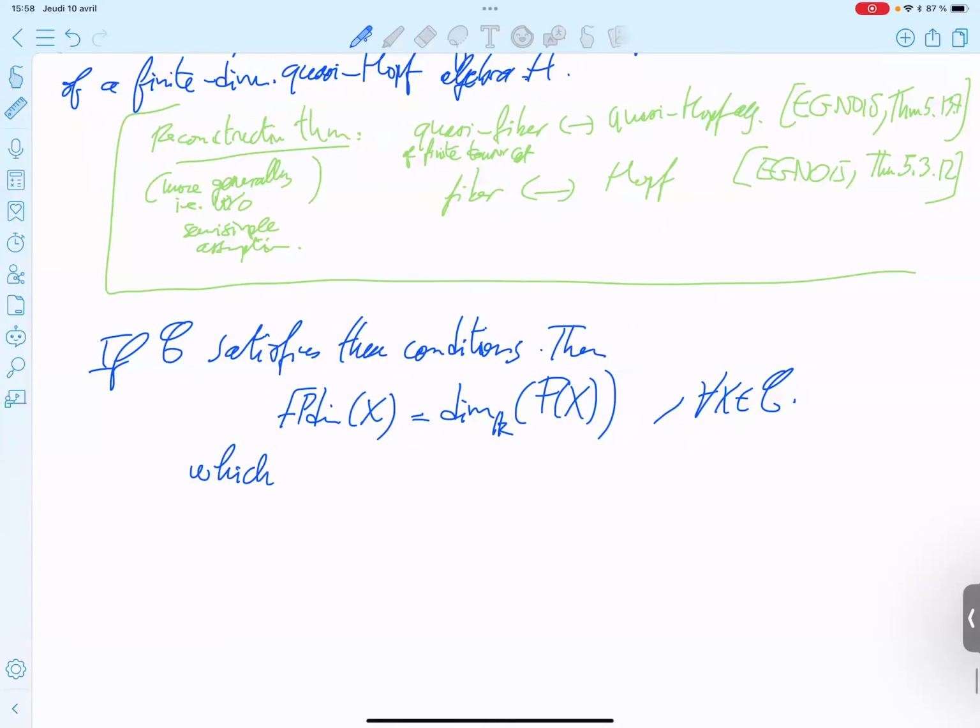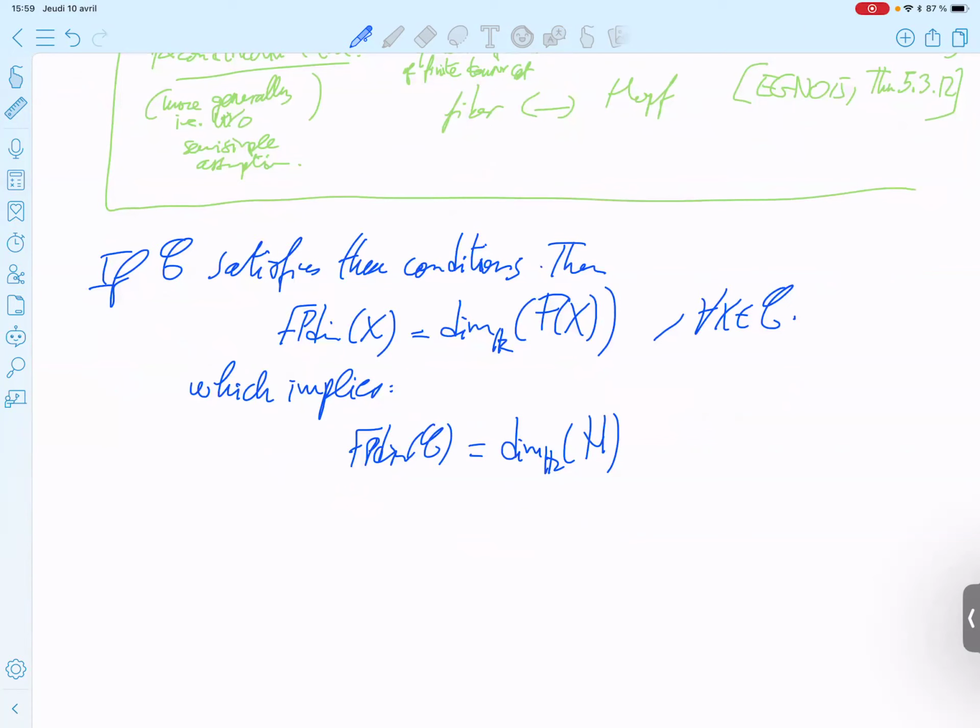In particular, you get that the global Frobenius-Perron dimension of the category is nothing but the dimension of the quasi-Hopf algebra. Okay, so you can find the proof.